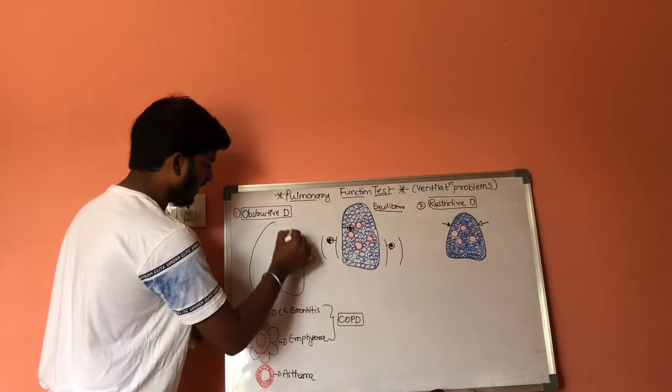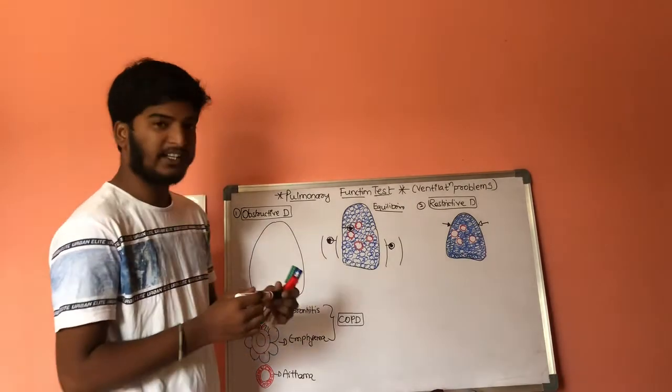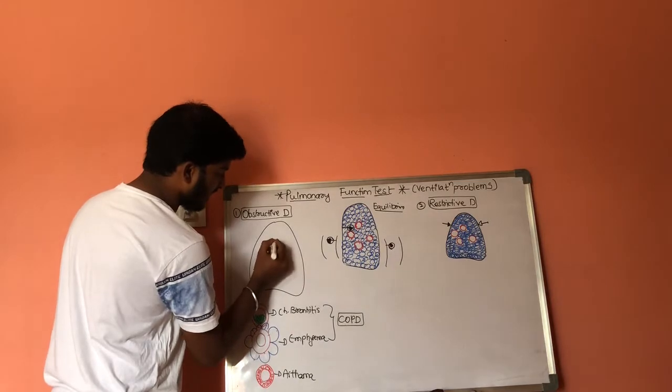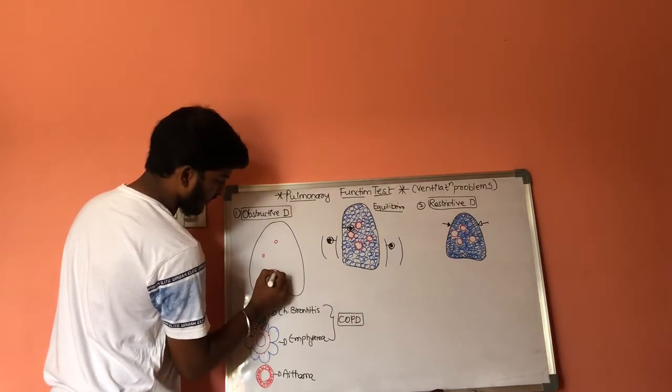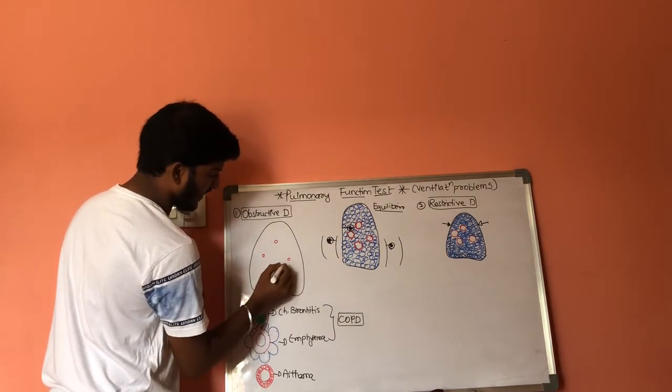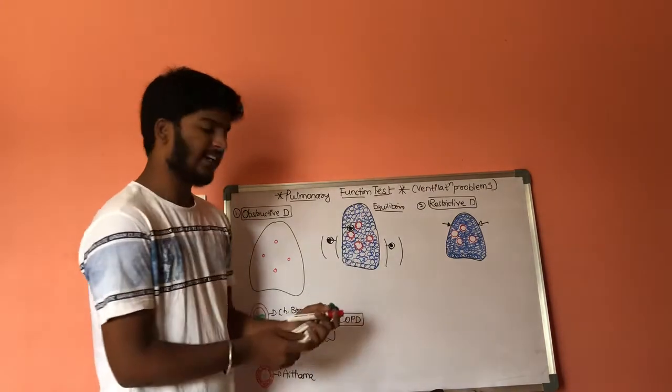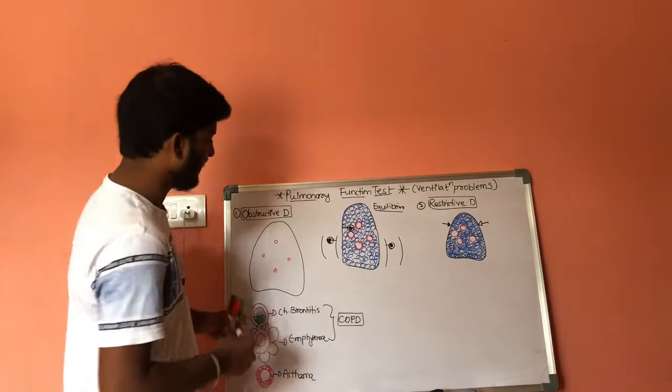In obstructive disorders, the size of the lung will get increased, and there will be a defect in the airways. These reticular structures are the airways, and the density of the parenchymal cells and alveoli will get decreased.